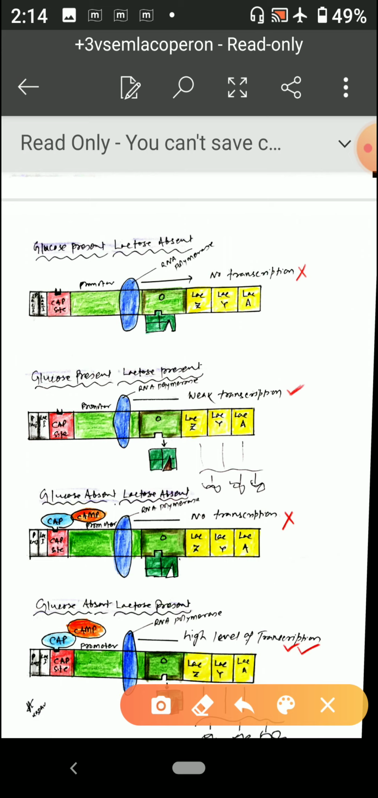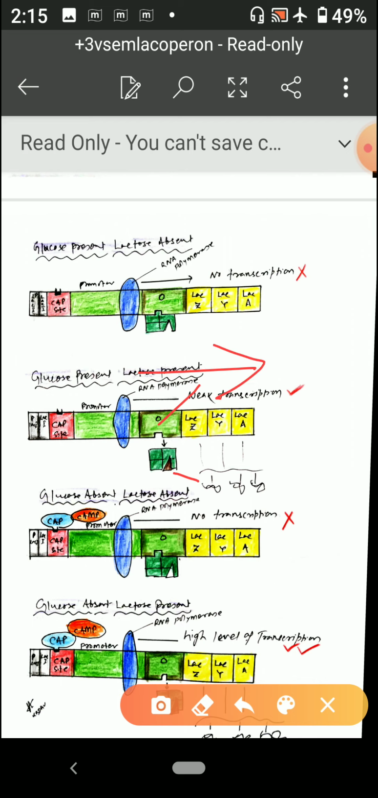Next, what if glucose is present and lactose is present? If glucose is present, naturally there will be no CAP and cAMP formation. But if lactose is present, this allolactose will be attached to the repressor, and it will help to detach it from the operator. So what will happen? Now there will be transcription.